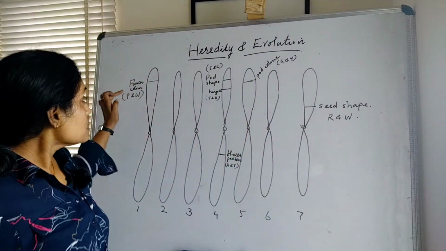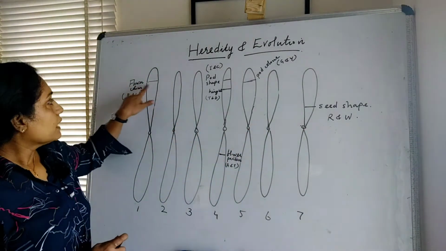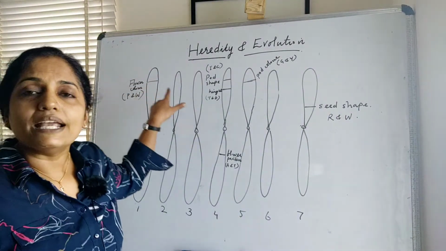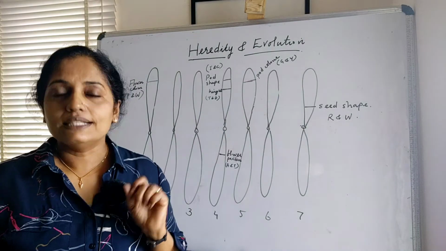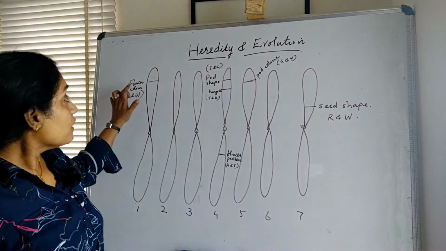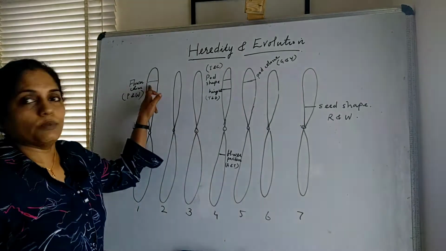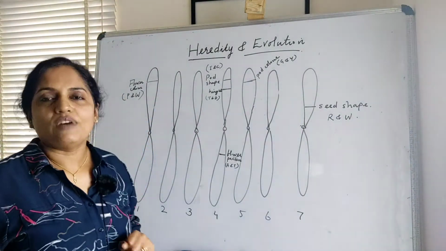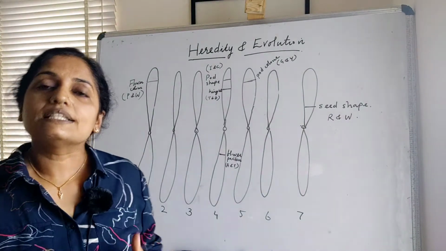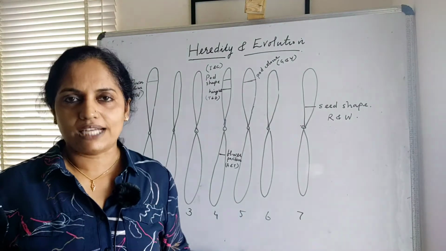See the first chromosome, chromosome number 1, we can see a locus. Locus is the place where a particular gene is located. The gene pair for flower color is located at the anterior end of the first chromosome. The flower color is purple or white. Purple is the dominant trait there and white is the recessive trait.